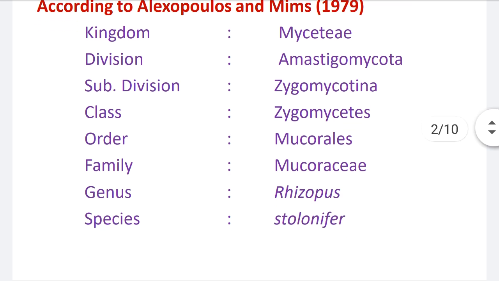These Mucor and Rhizopus are the most common fungi and occur everywhere as cosmopolitan in nature. Now the genus is Rhizopus, and the most common species of Rhizopus is stolonifer. So this is the classification or systematic position of Rhizopus according to the Alexopoulos and Mims classification system.